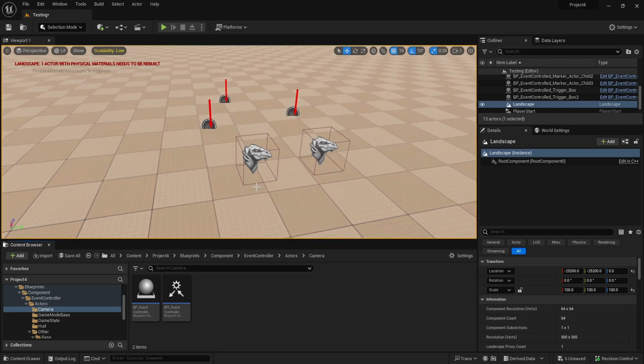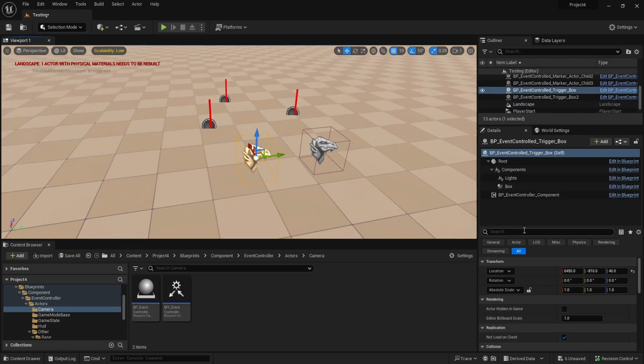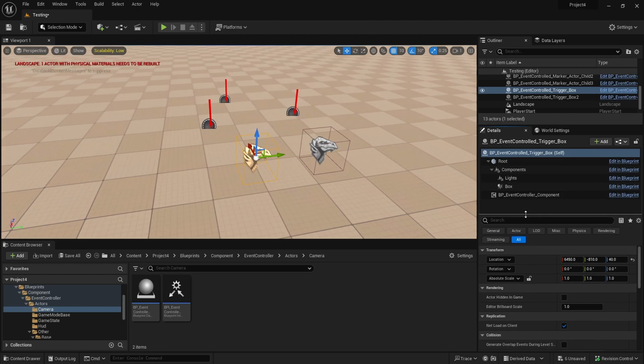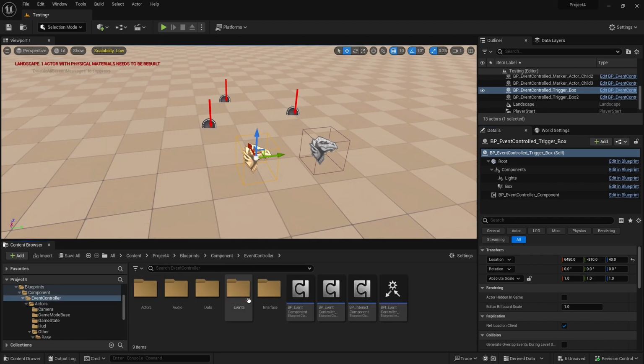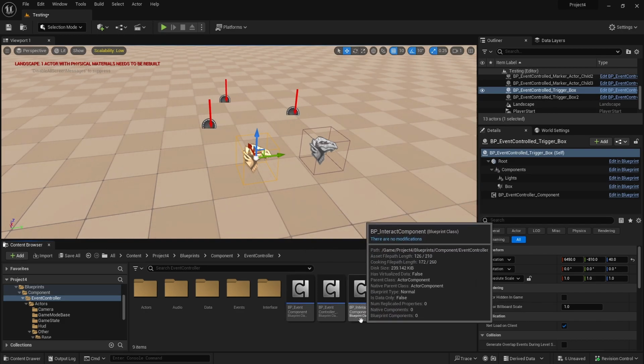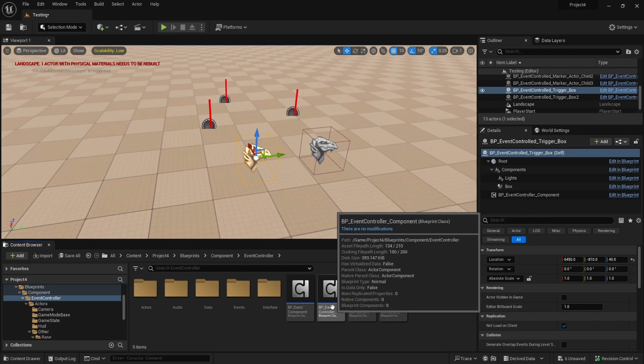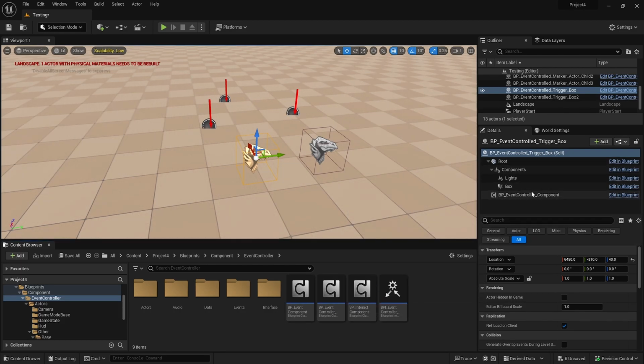So I got this simple scene here just to demonstrate something like what it has to offer or what I've been doing. There's various actors in the folder here that I have. There's the main event controller, there's this event component, there's this interact component. These two are used by the event controller. So you only need to add the event controller onto whatever actor you're working with, and that's it. Everything is self-contained in this event controller. You don't need anything else other than binding to endpoints.